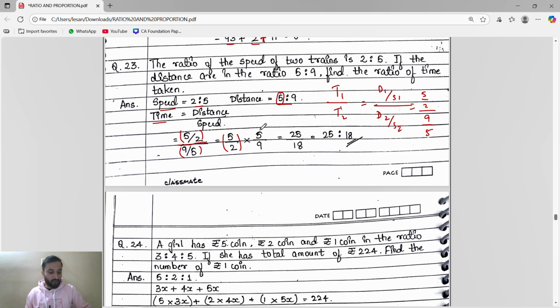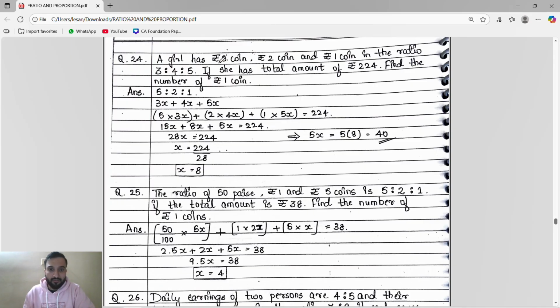See here, both the numerator and denominator are fractions. So we write the numerator as it is, remove the divide sign and put multiply, and the denominator becomes its reciprocal. So 5 5s are 25, 9 2s are 18. 25 is to 18 is the answer.